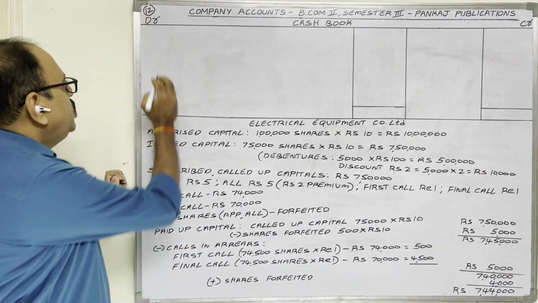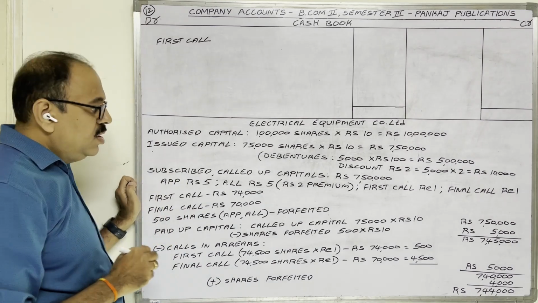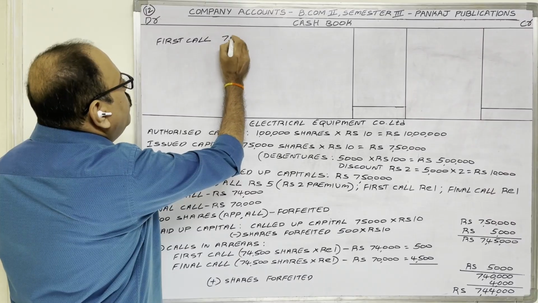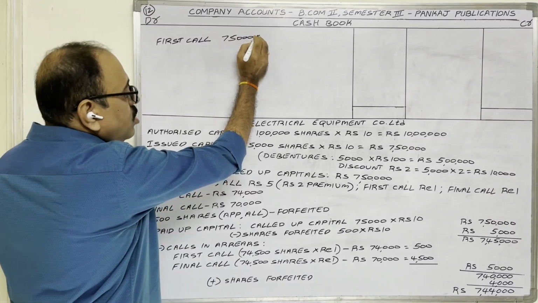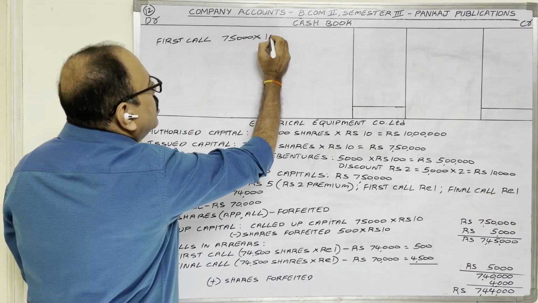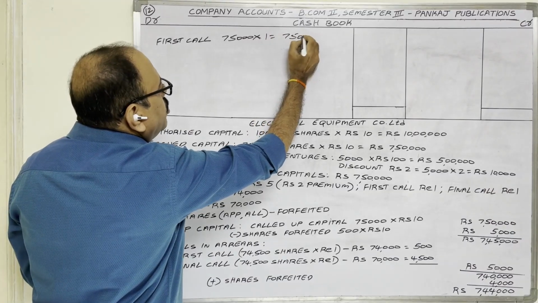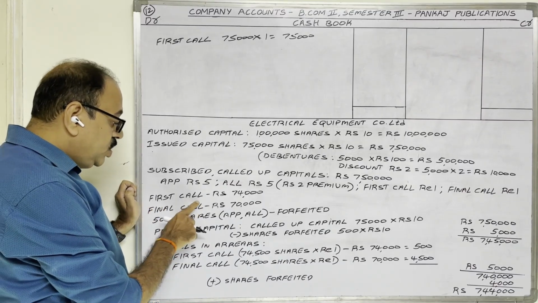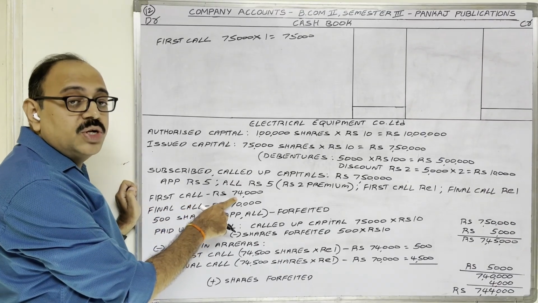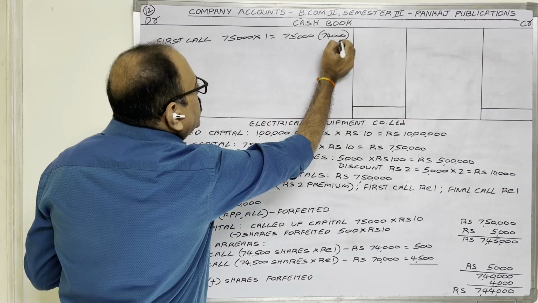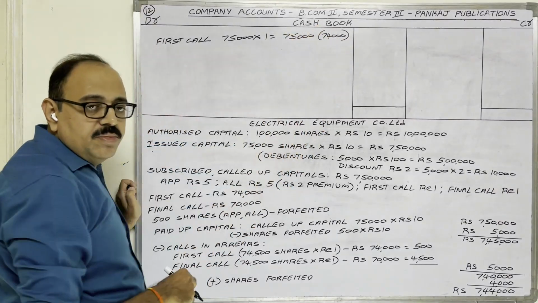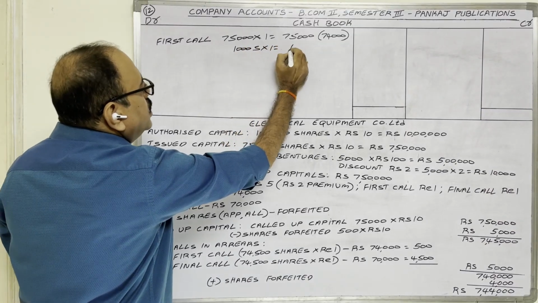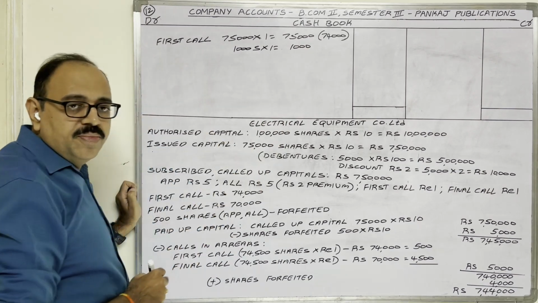So here you need some more clarity about the number of shares forfeited. Observe, first call, how much money should come? Company allotted 75,000 shares, no? 75,000 shares into one share first call amount 1 rupee, 75,000 rupees should come. But in the question he is giving that first call amount received is 74,000 only. So 1,000 is not coming. On 1,000 shares at the rate of 1 rupee each, 1,000 is not coming.